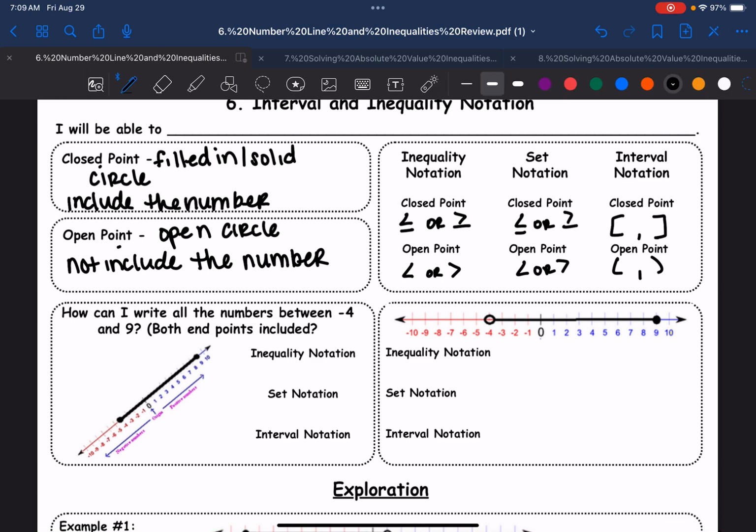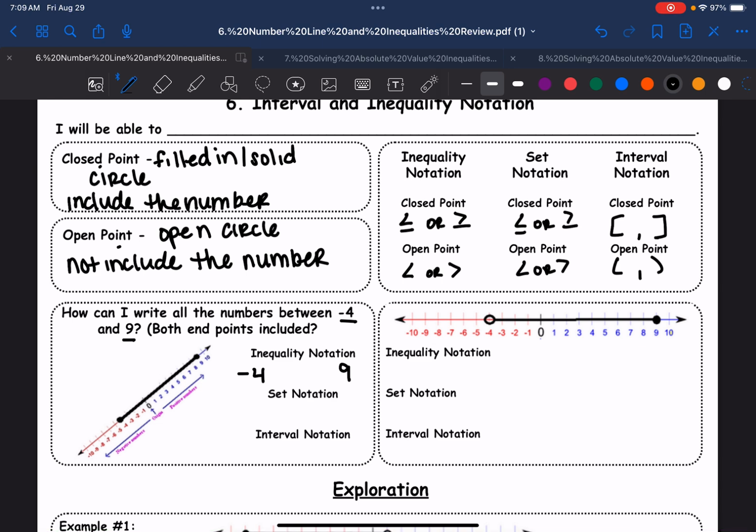For inequality notation here, remember I told you that we're going to use those inequality symbols, and I'm going to show you the quick way to do this every time. It always works when you have two numbers that are already designated. So here, notice I have -4 and 9. -4 is smaller than 9. I'm going to write the -4 first. Some of you have been getting away with not putting the smaller number first in set notation. You will no longer be able to get away with that. It always has to be the smaller number on the number line. So -4, and we're going to go to 9.